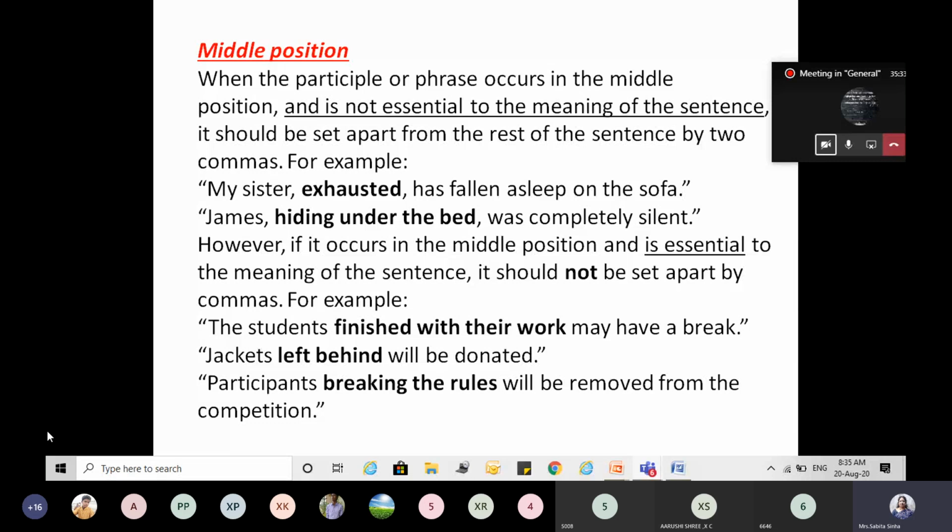We are contracting the sentence using a participle. The students finished with their work may take a break. That means only those students will take a break who have finished the work. So this phrase is important for the sentence, so we do not separate it with commas, one in the beginning, one at the end. Clear?